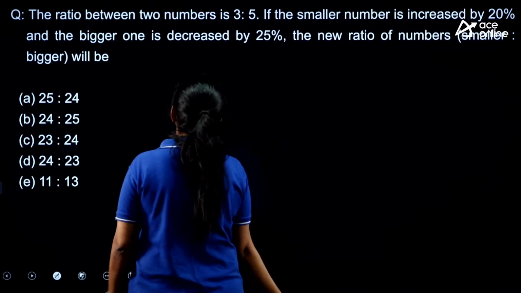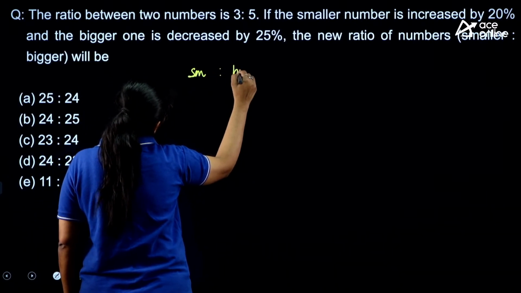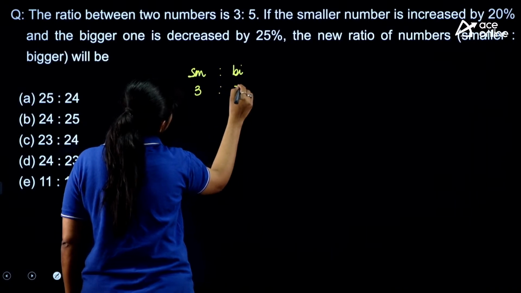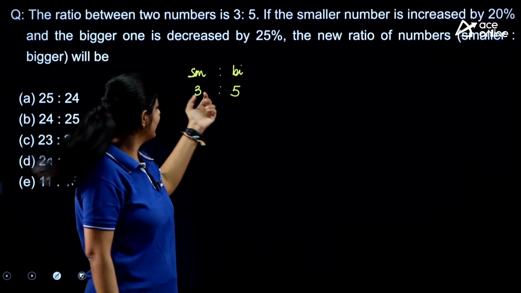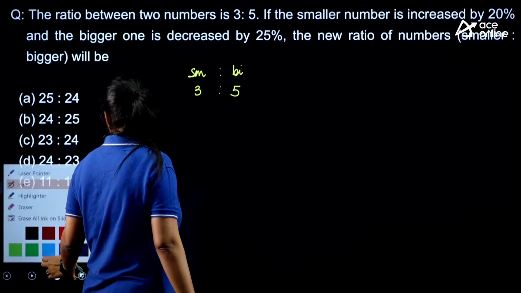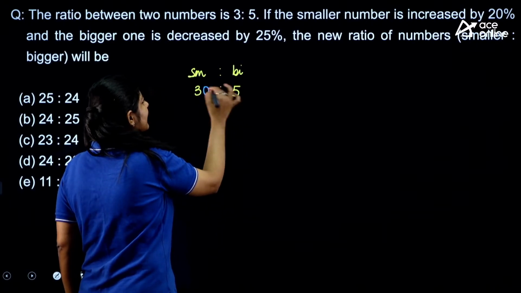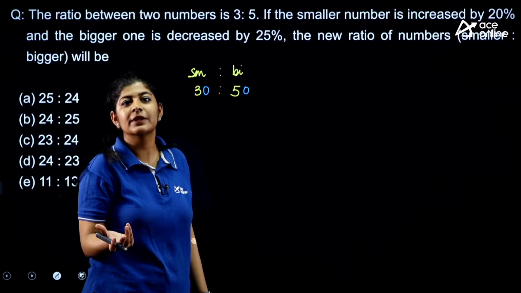So the question is very simple. I am assuming that my smaller to bigger number ratio is given as 3:5. Just by seeing this, I can easily determine that this one is my smaller one and this is my bigger one, right? So I can also make it 30 and 50 as this is a ratio, so I can multiply my ratio with the same number.